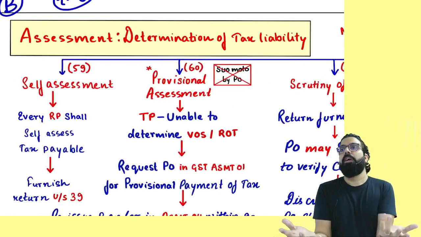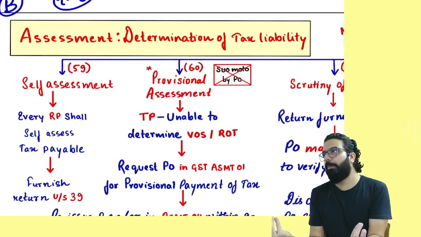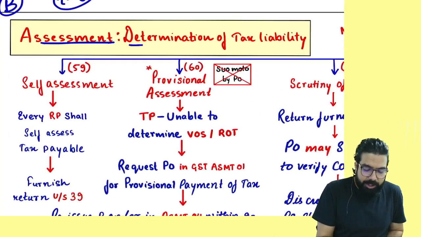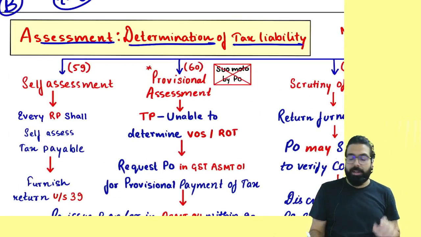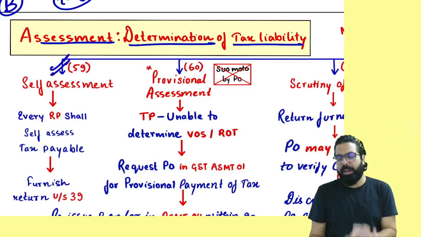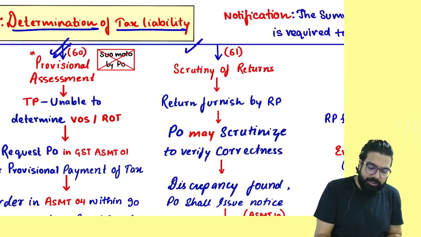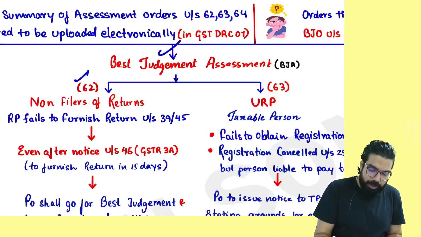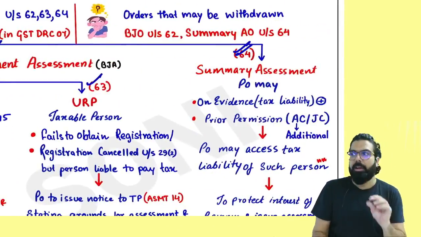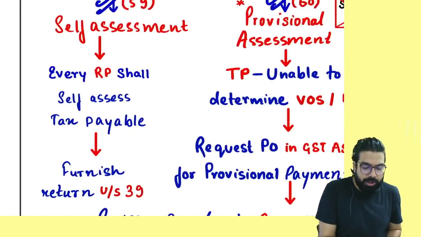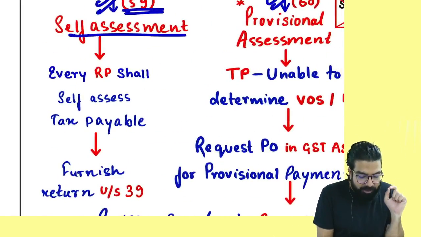What do you mean by assessment? Assessment means finding out the liability. So assessment means determination of your tax liability. For assessment, we have section number 59, we have 60, 61, 62, 63 and section number 64. Everyone over here. The first is self-assessment.